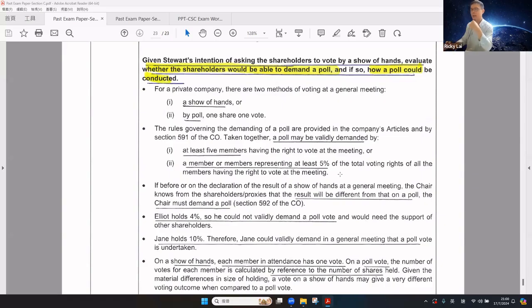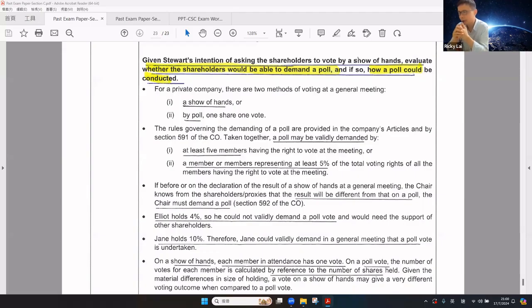Okay, how about the second part? Again, you can see the headline. To vote by show of hands, whether the shareholder is able to demand a poll, and how a poll could be conducted. For a private company, there are two methods, that is, show of hands or a poll. One share, one vote. For demanding a poll, please look at the CO and the articles.